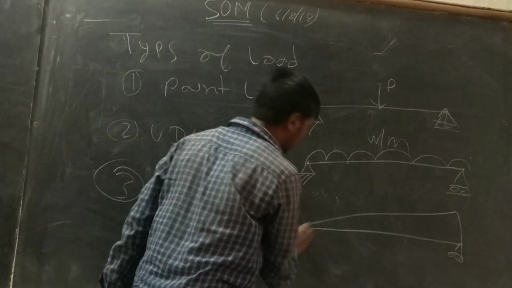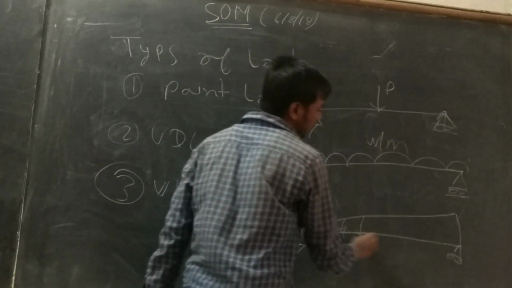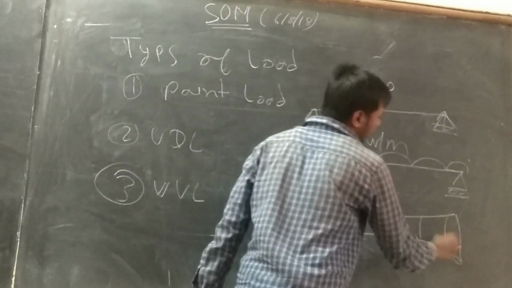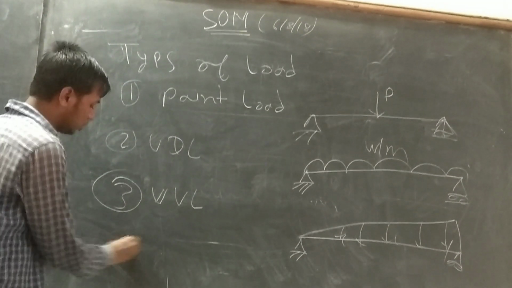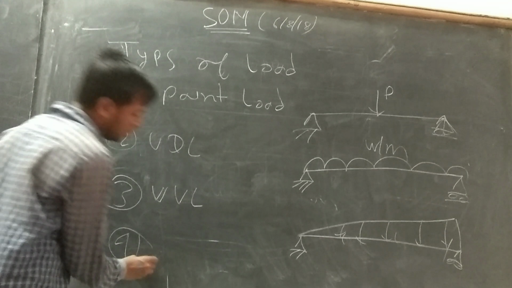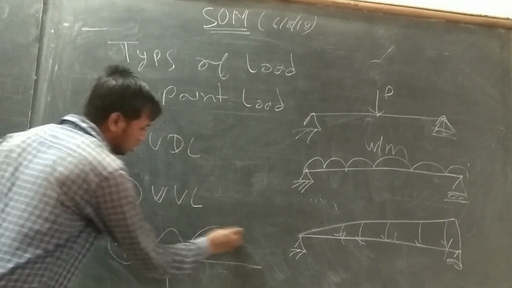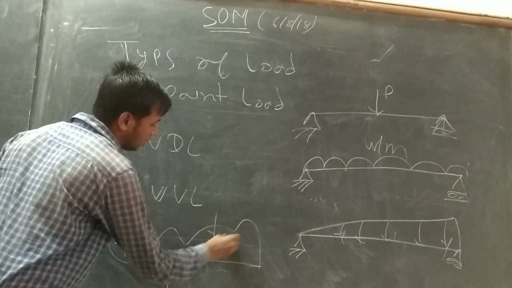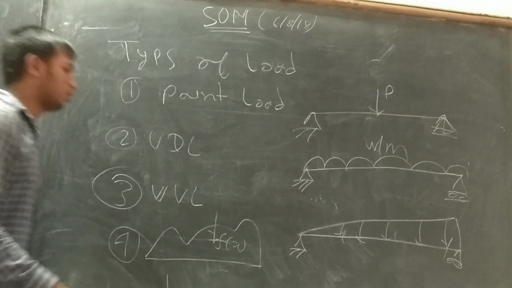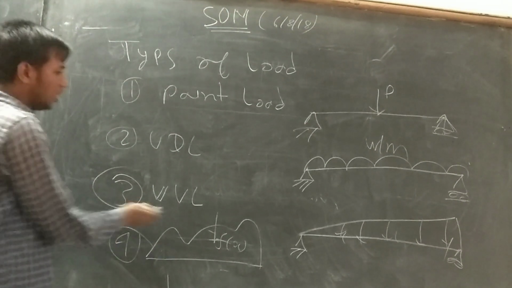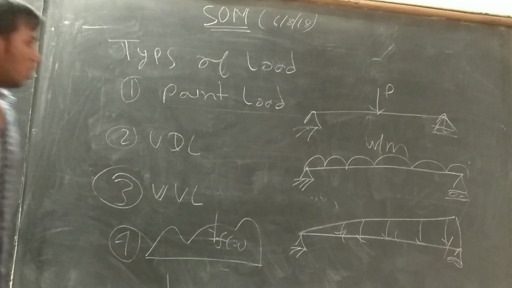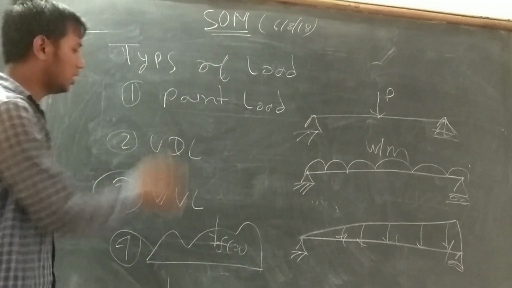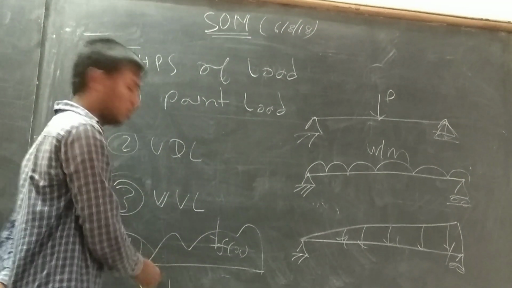The third type is the uniformly varying load. There could be a fourth type too, but generally three are considered. We will discuss mostly the general cases.